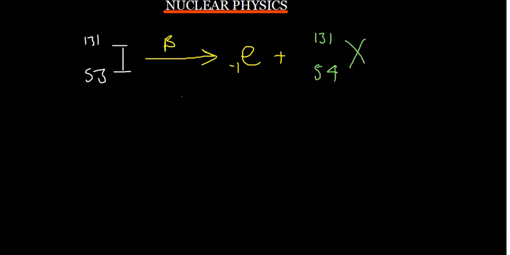Let me call it X. We go on the periodic table and check what has a proton number of 54, because when you are determining what kind of element you have, you look at the proton number. On the periodic table, something with a proton number of 54 is xenon. So when iodine undergoes a beta emission, it changes to xenon. This is the kind of reaction we are able to determine here.